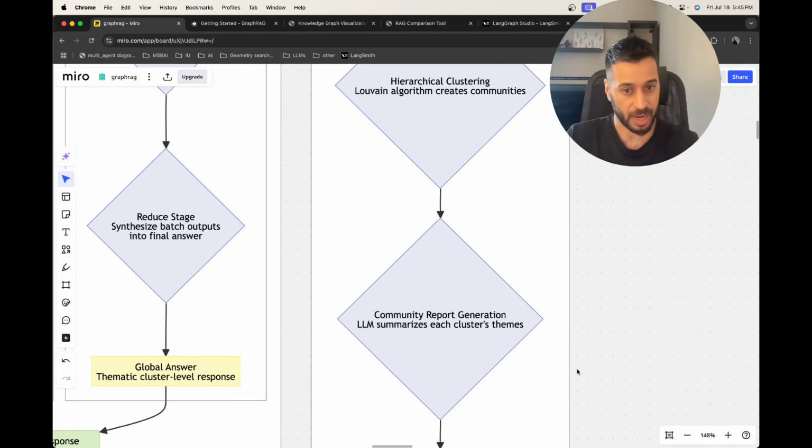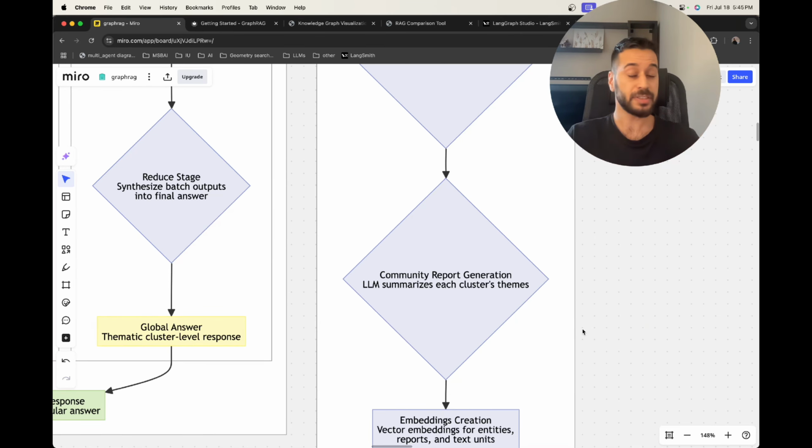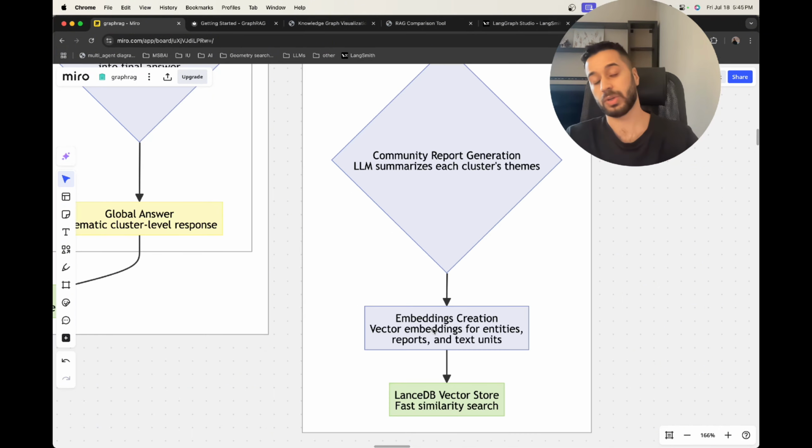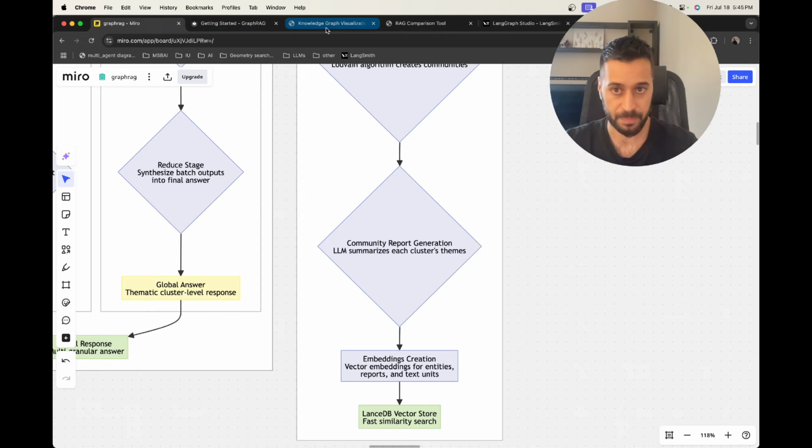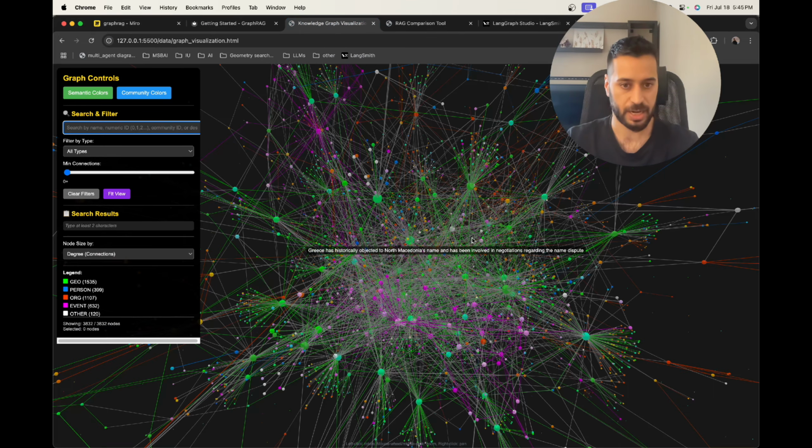Now after we have this hierarchy, we do community report generation. We run LLM summarization across the communities. We basically create summaries of the communities using the large language model, and these summaries will then be vectorized and stored in a vector database. So now instead of having just a flat vector database, we have a hierarchical, multi-level knowledge database, taking into consideration the relationships between entities as well. This is during the building time of the graph. After we have built the graph, this is how it's going to look.